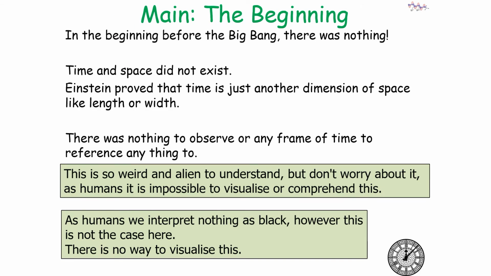So in the beginning, before the Big Bang, there was nothing. Time and space did not exist because Einstein proved that time is just another dimension of space, like length or width, so there was nothing to observe or reference any frame of time against. Now this is so weird and alien to understand, but don't worry about it. As humans, it's impossible for us to visualize or comprehend this.